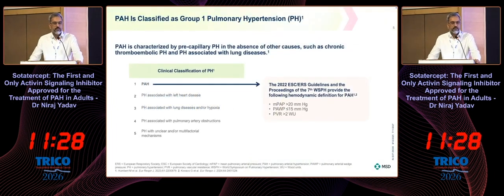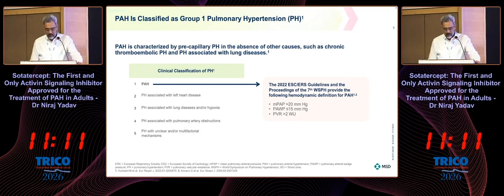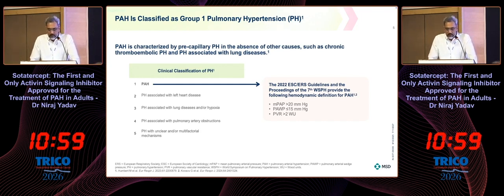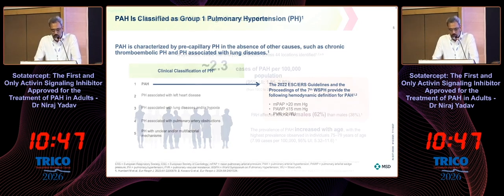Pulmonary arterial hypertension is group 1 of the WHO classification of pulmonary hypertension. It is characterized by precapillary PH in the absence of left heart disease, pulmonary disease, and thromboembolic pulmonary hypertension. Unlike systemic hypertension, where tying the cuff in your clinic will give you a diagnosis, for pulmonary hypertension you need catheterization. Diagnosis is made when your mean pulmonary artery pressure is more than 20, pulmonary artery wedge pressure less than 15, and pulmonary vascular resistance more than 2 Wood units.